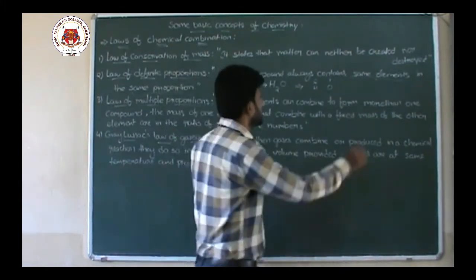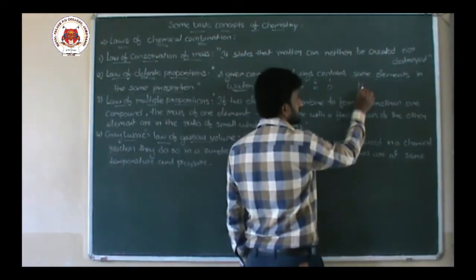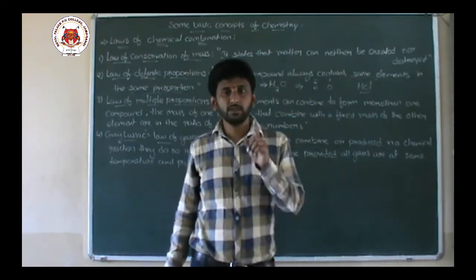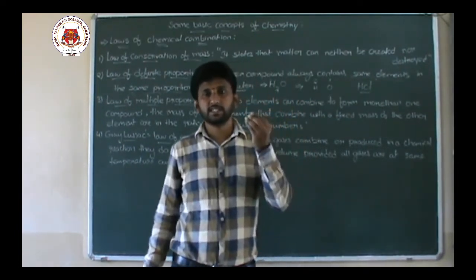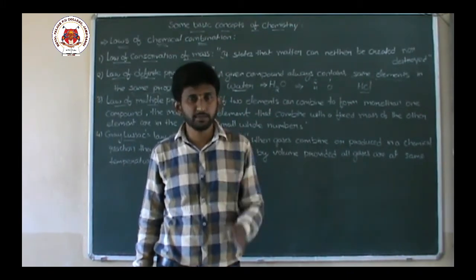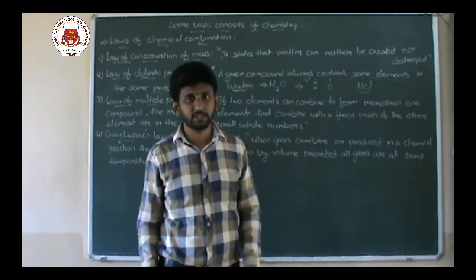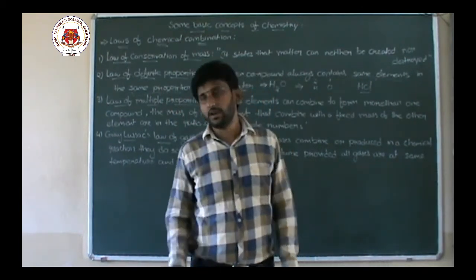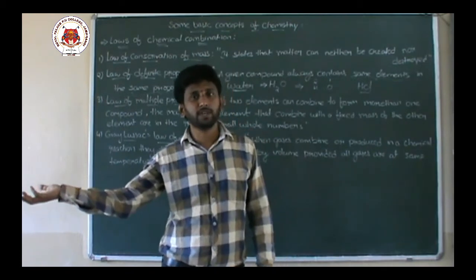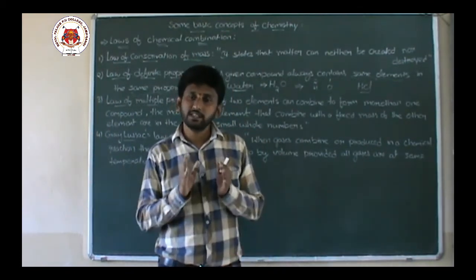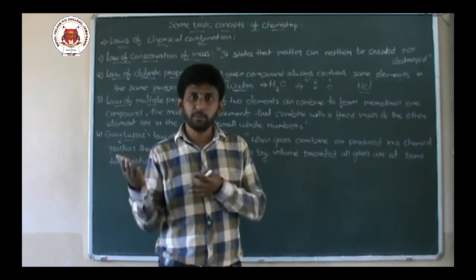Another example you can consider is HCl, hydrogen chloride. You know that in the stomach, in the gastric juice, HCl, hydrochloric acid is present. Whether you take hydrochloric acid from gastric juice or synthesize it from H2 gas and Cl2 gas in the lab, there is no change in the compound.